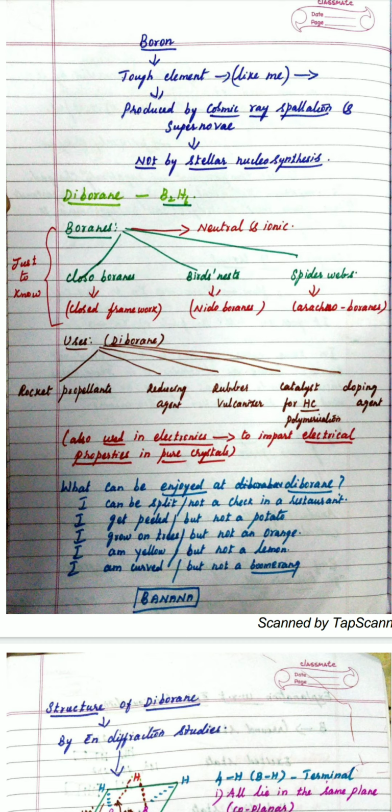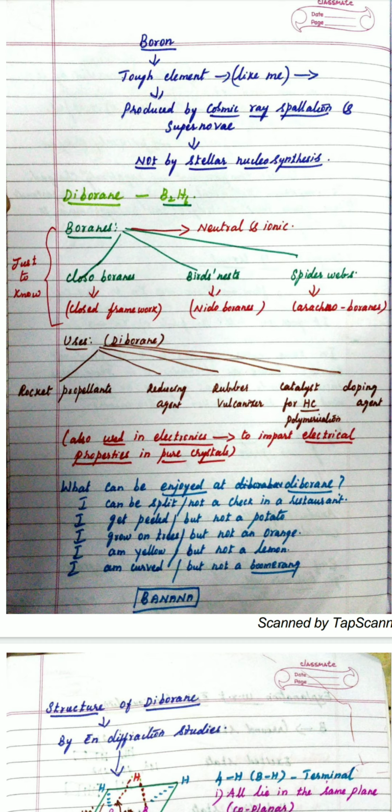Apart from this, what we can attract the students by saying is, it is used in electronics. You all know, without electronics, nothing can be done today. Therefore, it is also used in electronics to impart electrical properties in pure crystals. So these are the very important uses of diborane. So it's better to know more about it.